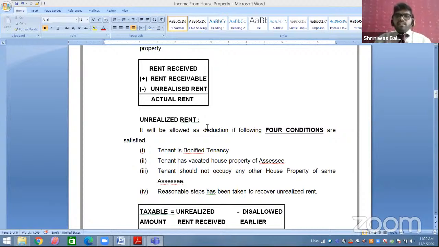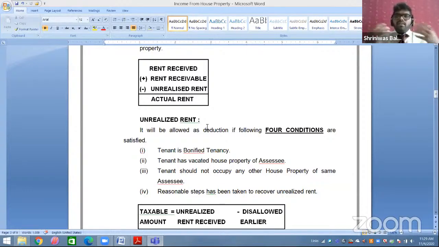Okay, first there should be a bona fide tenancy, matlab you have made an agreement with them. Second, tenant has vacated the house property, it means he left the house property. Third, he should not occupy any other house property of the same SSA. As I mentioned, he went to Chennai, and in Chennai I also have my house property, so he is not staying in my house property in Chennai, so he should not occupy the same SSA's other house properties. Fourth and last one, all the reasonable steps have been taken.